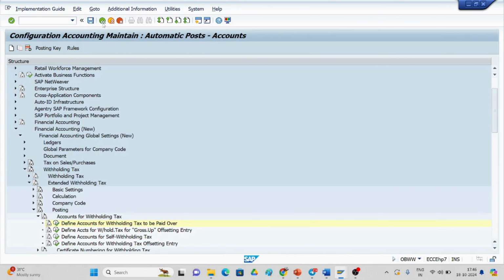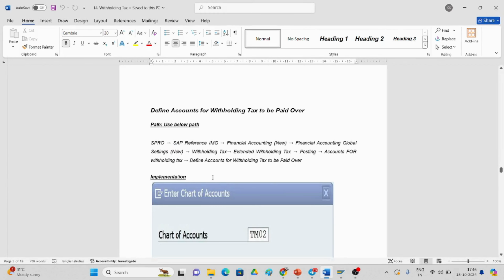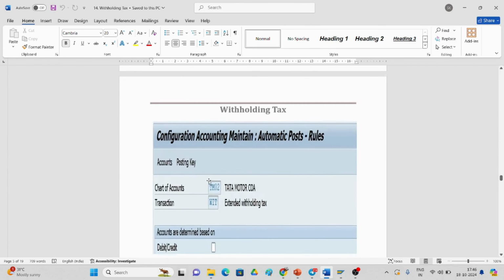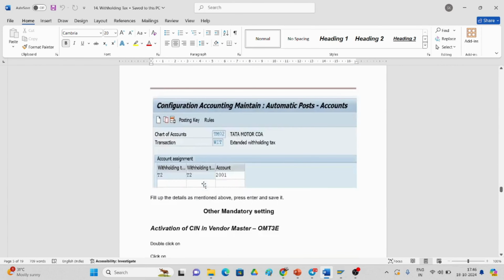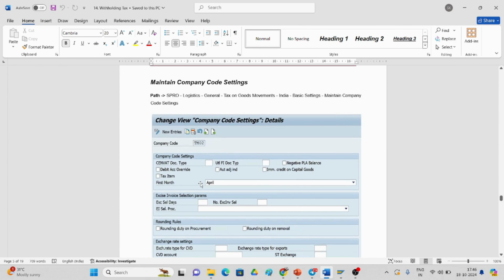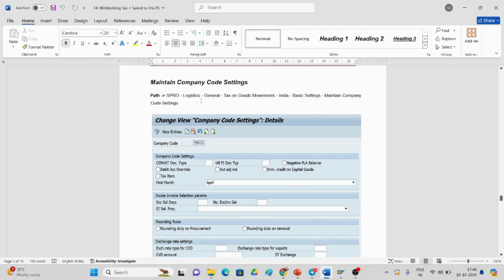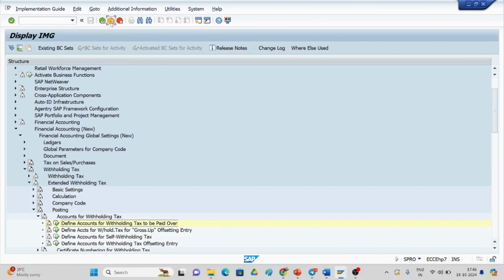Likewise, you have to go and give the GL account you have created. You have to define it there for the particular withholding tax to be paid over. This is the one. And the next step is you should make sure in SPRO. Just go back.